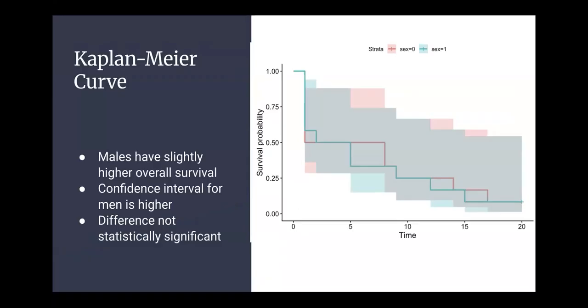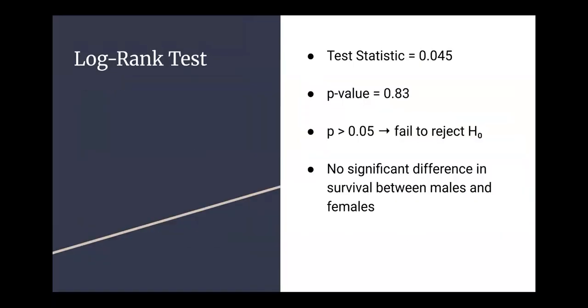Here is our Kaplan-Meier survival curve separated by sex. The red curve is going to be the male and the blue is going to be the female. So visually you can see that males appear to have a slightly higher overall survival and their confidence interval remains somewhat higher throughout the event timeline. But to confirm whether this difference is statistically significant, we used a log rank test.